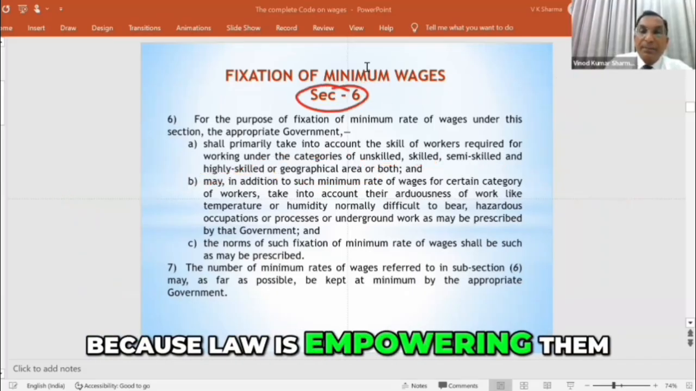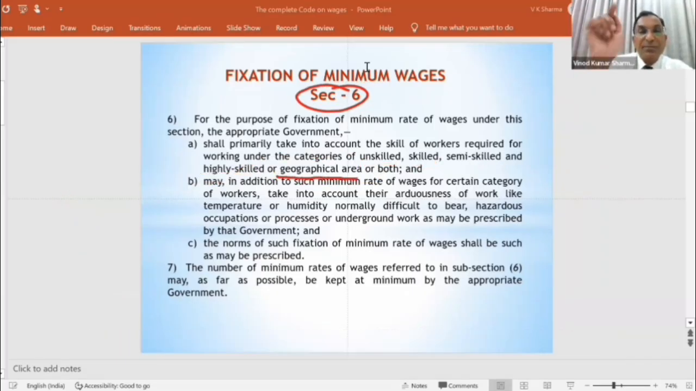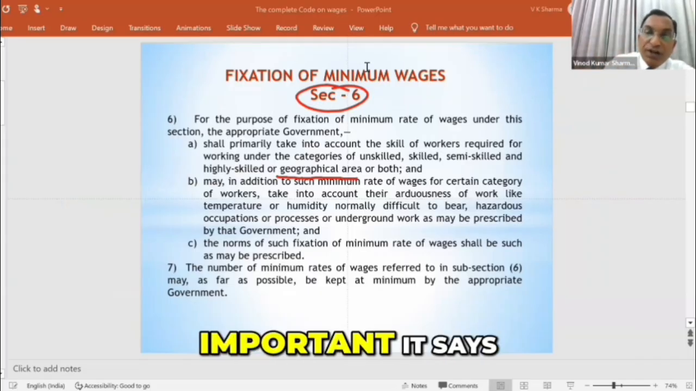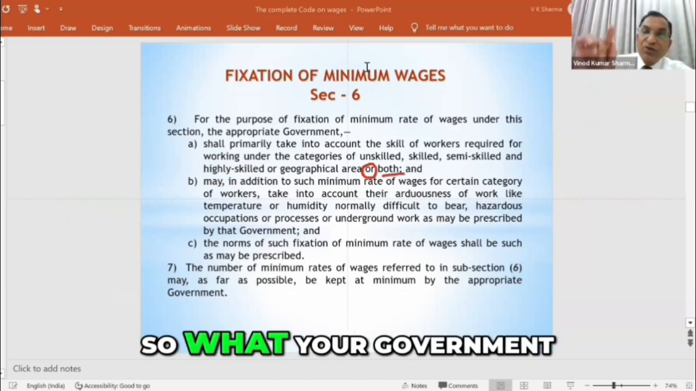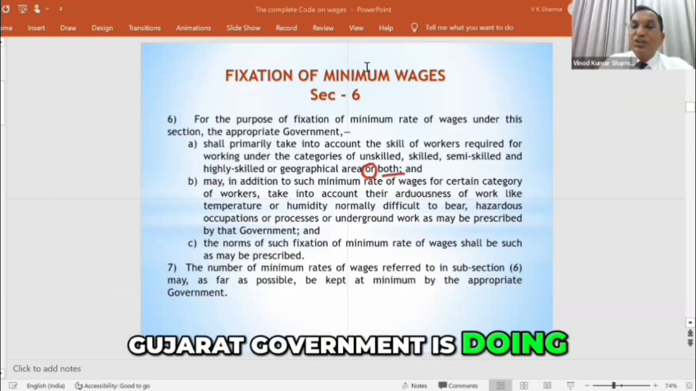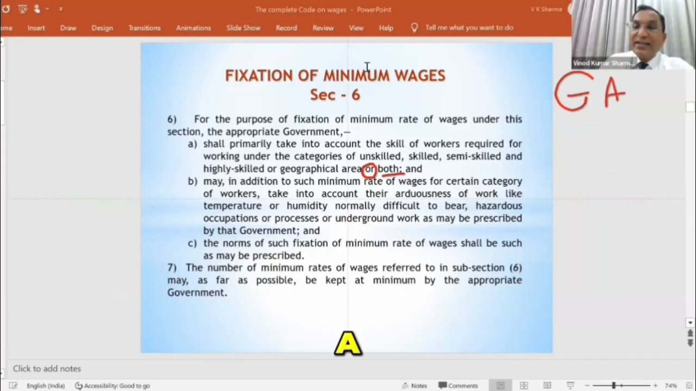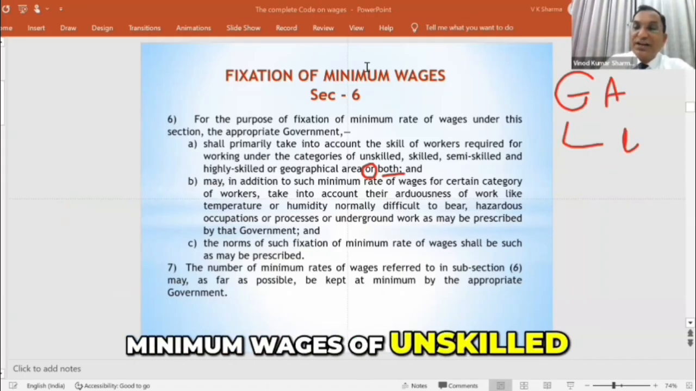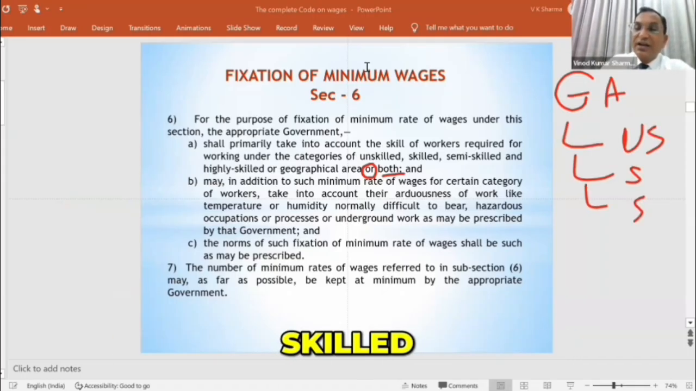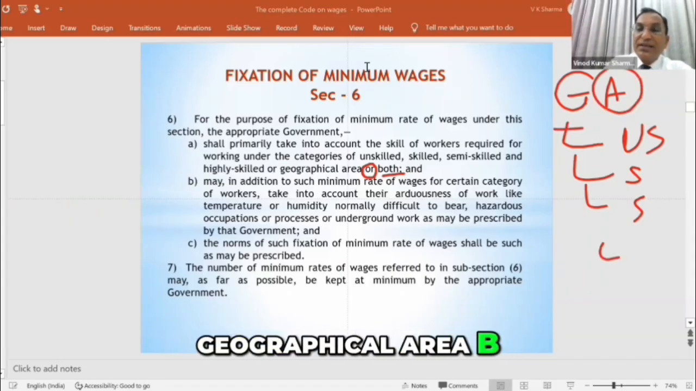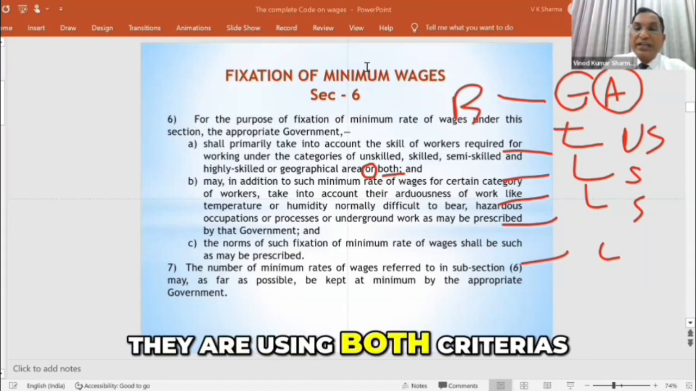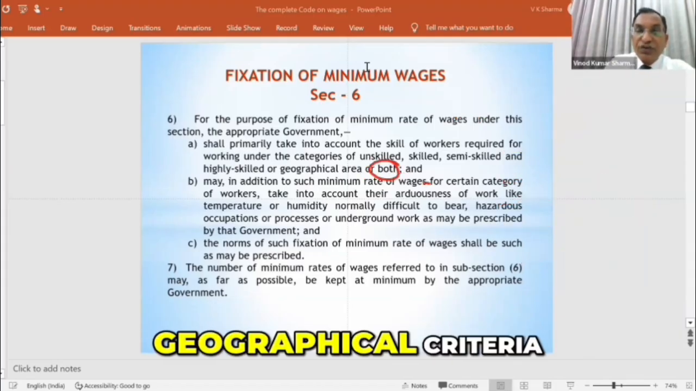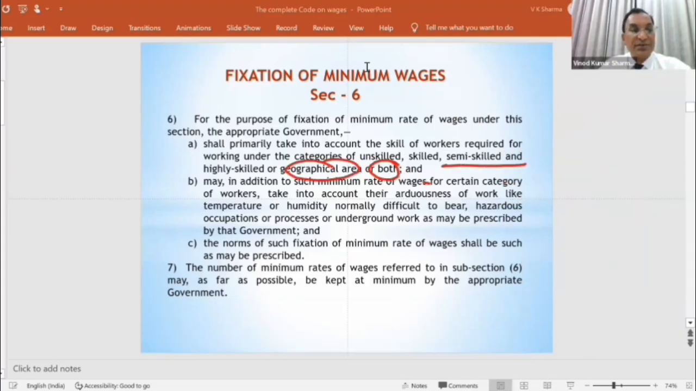So how are the governments doing this? Because the law is empowering them on geographical area. And interestingly, see, each word is important. It says "or", not both. So what your government is doing, Gujarat government is doing: geographical area A, and here minimum wages of unskilled, semi-skilled, skilled, and all this. Geographical area B, again for them different rates. They are using both criteria, geographical criteria and skill criteria.